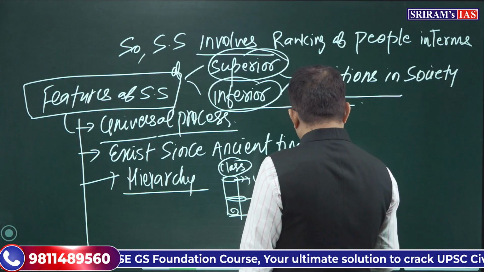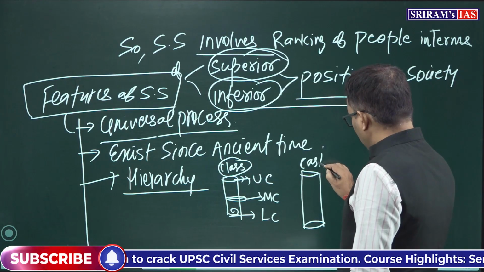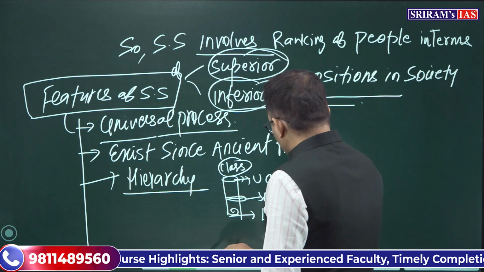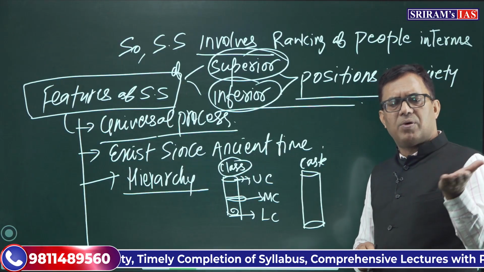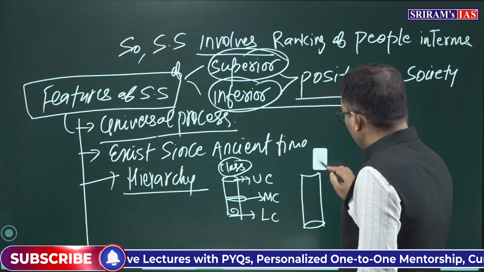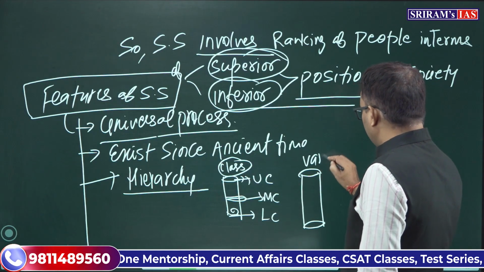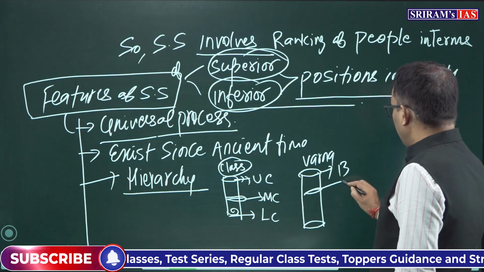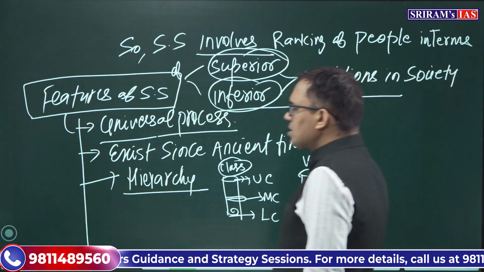Second, when we think about caste, the term is caste, right? Caste system in India, or we can say the Varna system in India. So when you talk about caste and class, the caste system operates within the framework of the Varna system. That's why I'm telling you, otherwise you may have confusion. So let me make clear that caste also involves hierarchy when you talk about Varna. In the Varna system, we have Brahmins, then Kshatriyas, then Vaishyas and Shudras, which involves stratification.